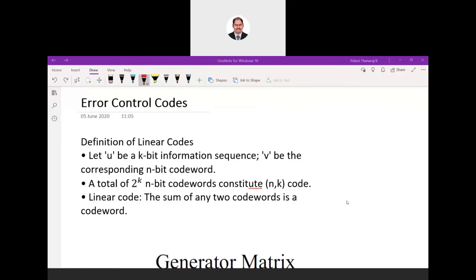So, good morning, students. We'll start with today's topic on communication engineering, which is error control codes. So, what is the purpose of error control codes? First, we have to understand the importance of this particular concept, how it is useful. Then we can see in detail about error control codes.